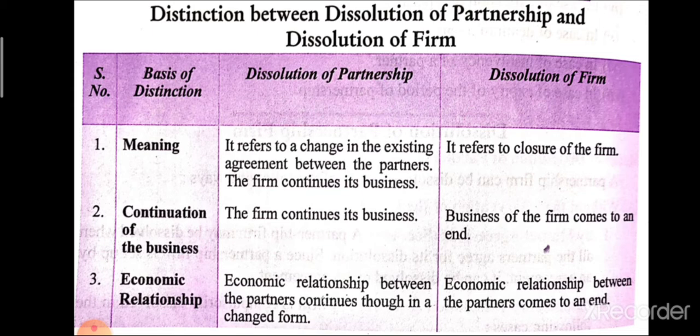The next one is economic relationship. Economic relationship between the partners continues in a changed form. It means that after dissolution of partnership, the business continues. But in the case of dissolution of firm, the economic relation between the partners comes to an end.